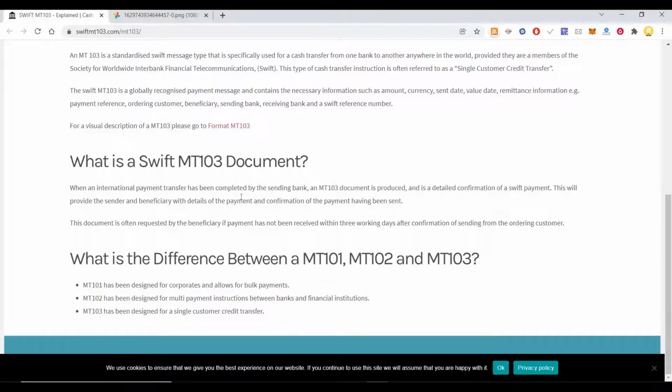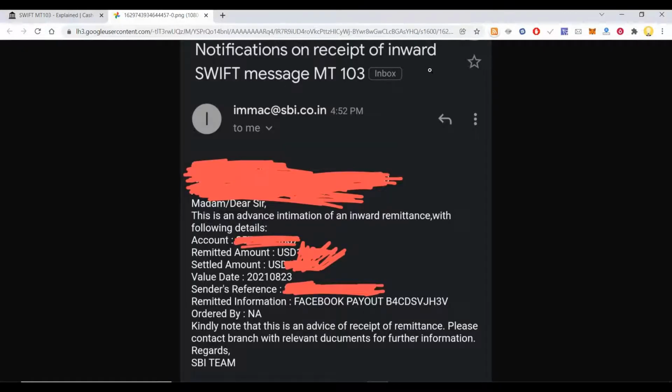There are different types of these transfers. MT101 has been designed for corporates and allows for bulk payments. MT102 has been designed for multi-payment instructions between banks and financial institutions. MT103, which is what you might get, has been designed for a single customer credit transfer. So you might see something of this sort in your email.